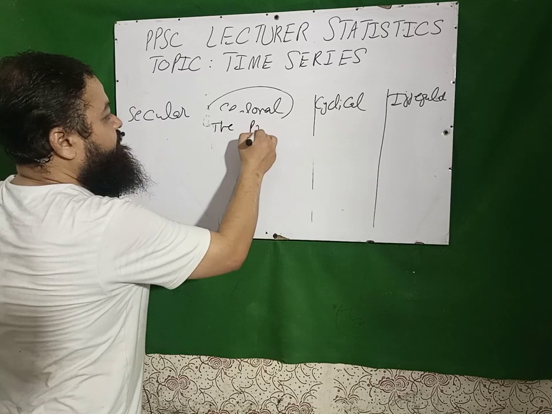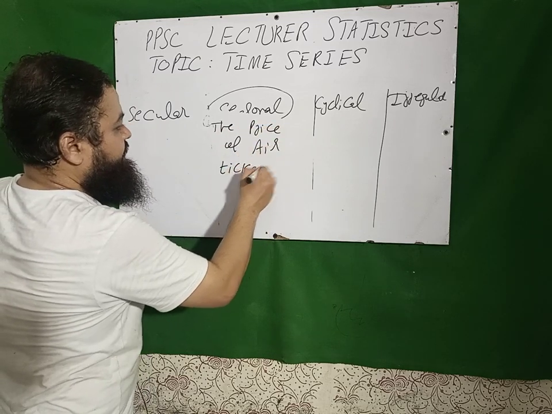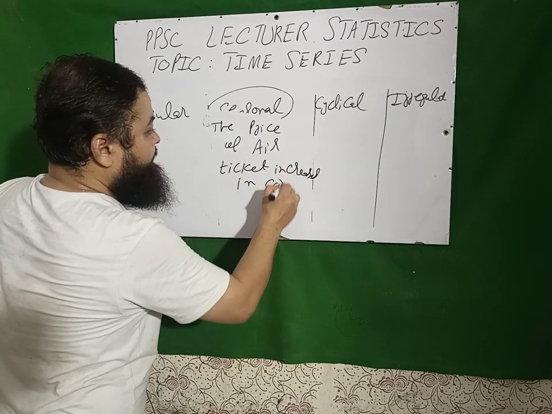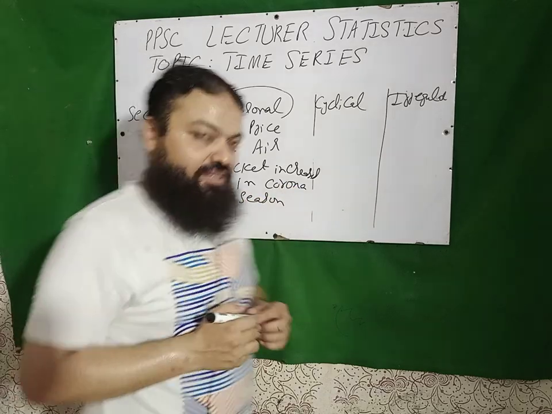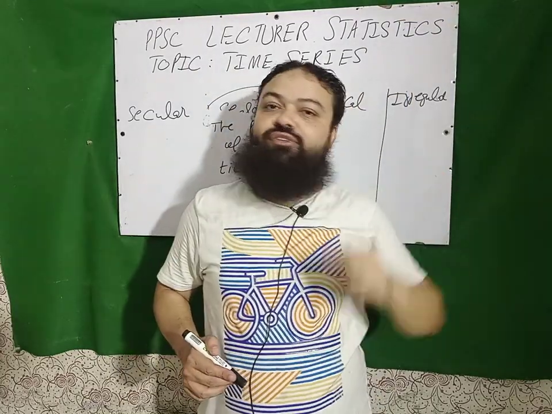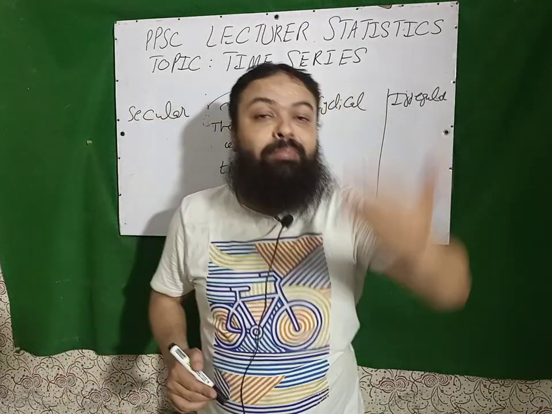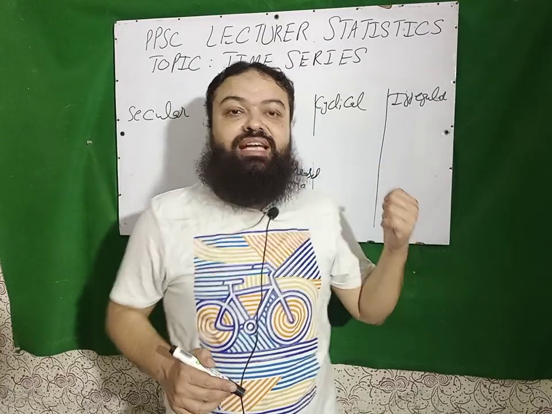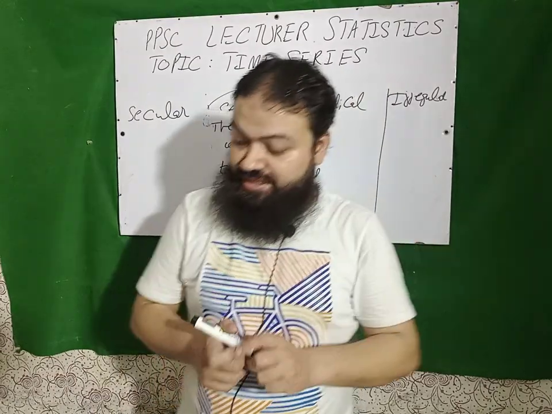The price of air tickets increases in the Corona season, in the COVID season. If you have collected the data of the prices of air tickets, and there is a fluctuation, a rapid increase in the days of COVID-19, this is the seasonal component.